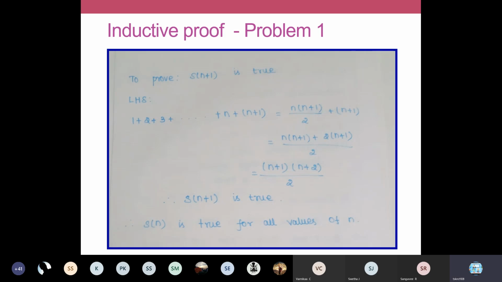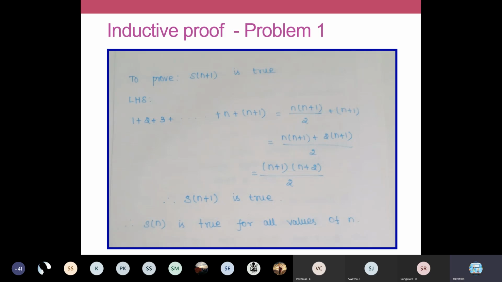Okay, so wherever there was n, now it is n plus 1. Your given statement is n into n plus 1 by 2. Now when I am applying n plus 1 for your last value, you are getting n plus 1 into n plus 2 by 2. So your statement is true. So S of n plus 1 is true. So now finally you conclude that S of n is true for all possible values.